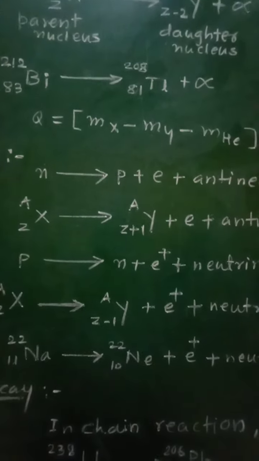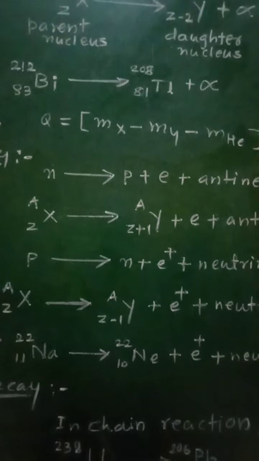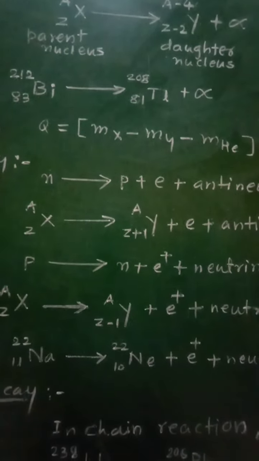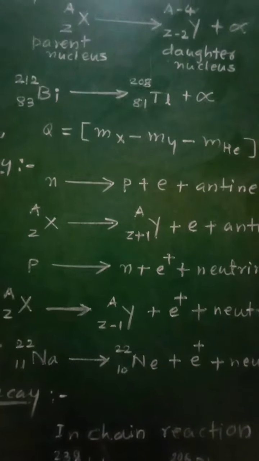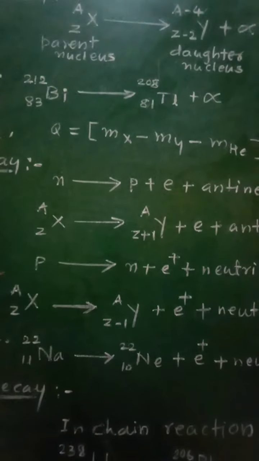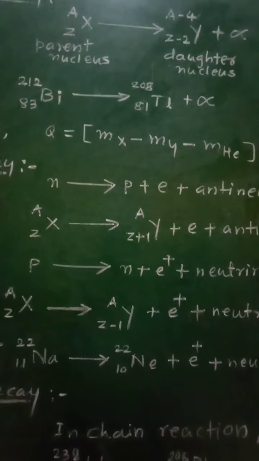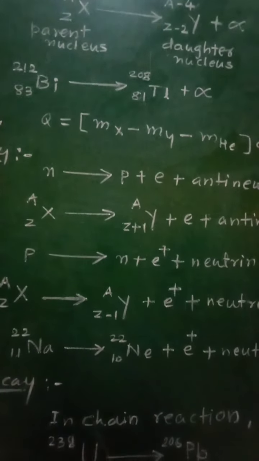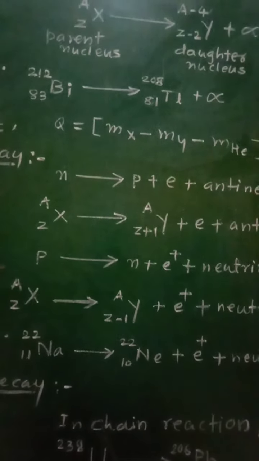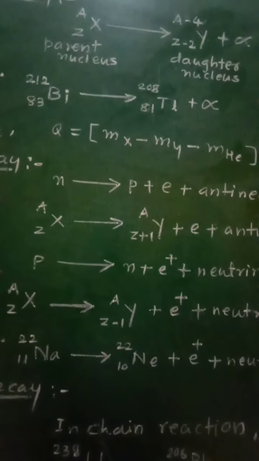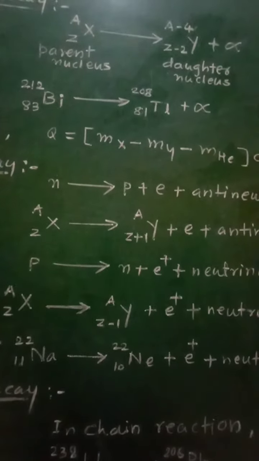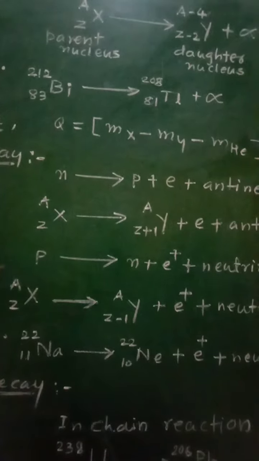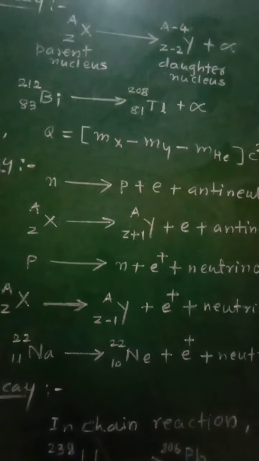During beta decay, the number of nucleons, that is the mass number of the nucleus, remains unchanged. The daughter nucleus has one less neutron and one extra proton.